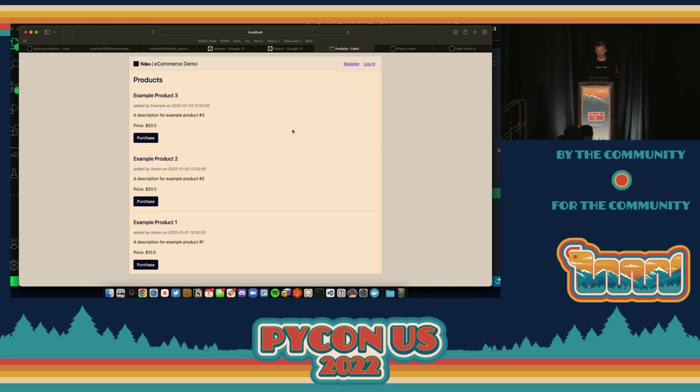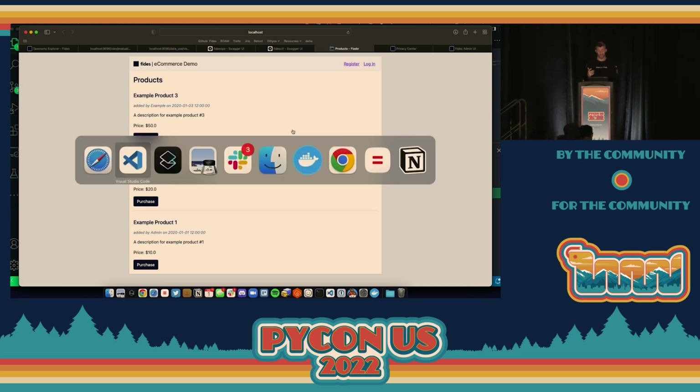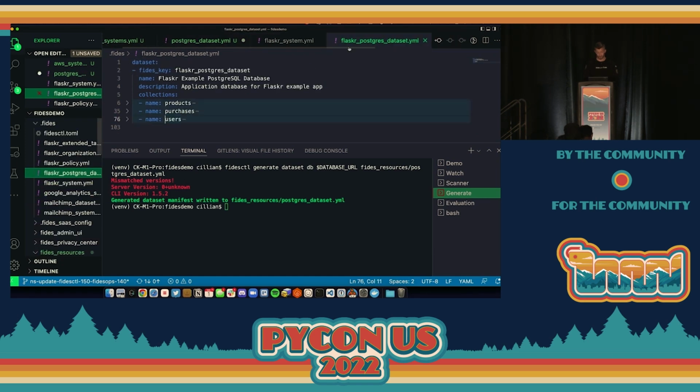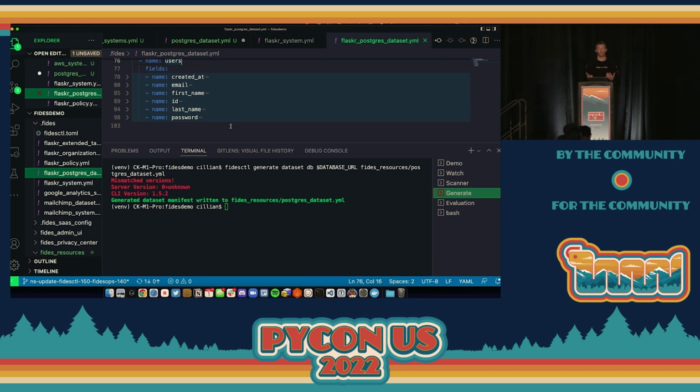It allows us to test the sort of concepts of Fides. So in this case, we've got a couple of products, we've got some users, so it means that we have a very simple data model, right? If I go to the Postgres database for this system, you can see here it's got a products table, a purchases table, and a users table. And if I expand out the users table for a moment, you can see it essentially has 6 columns or 6 fields of information: a created at timestamp, email, first name, ID, last name, and password.